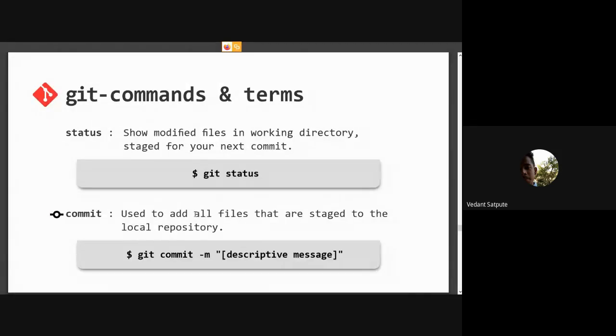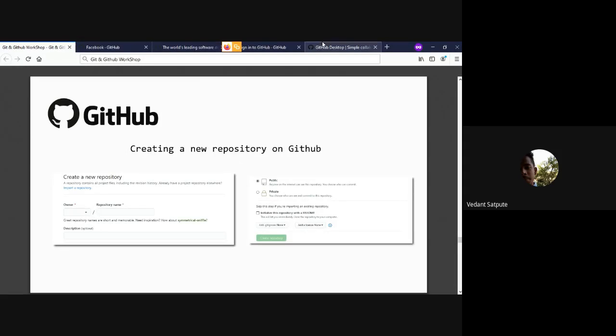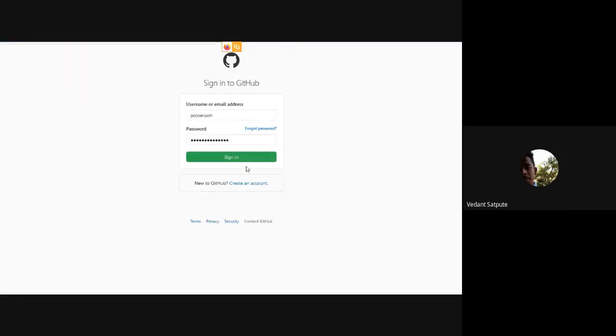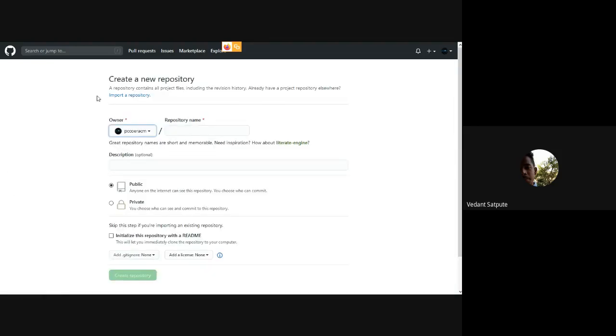Now what I want you to do is go to GitHub. You should now be going to GitHub. When you sign in on GitHub, you will have an option here to create a new repository.